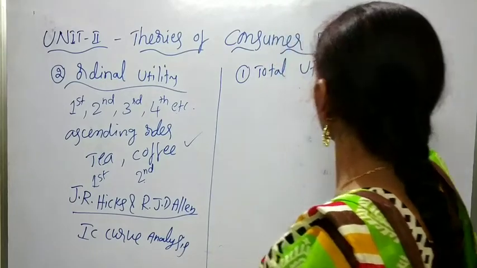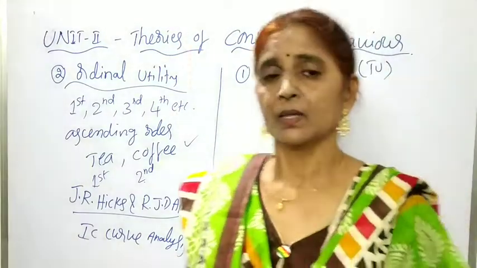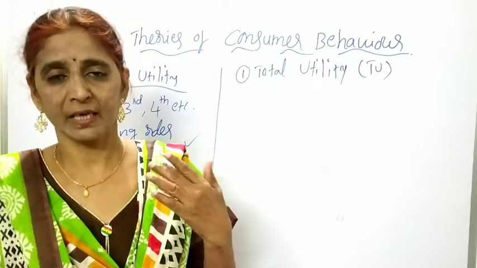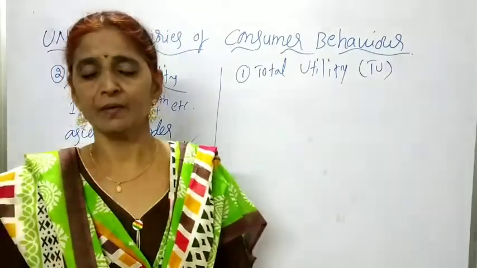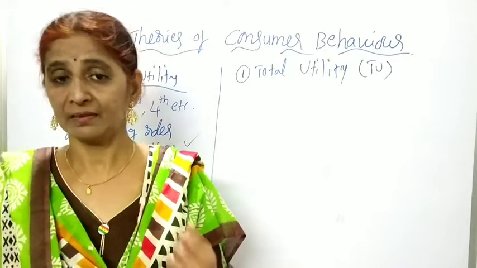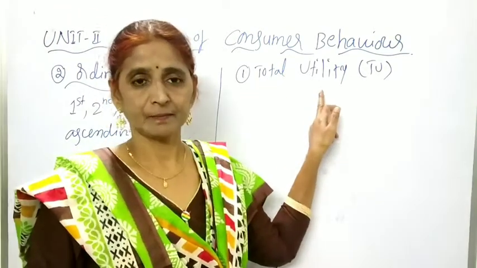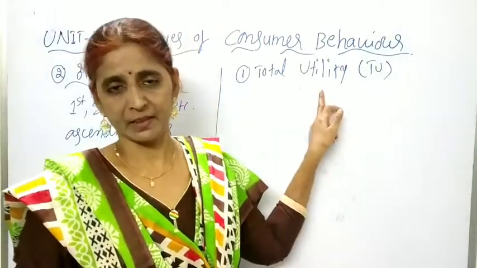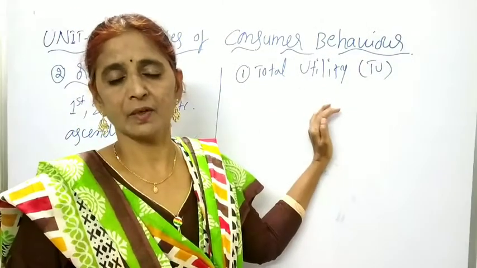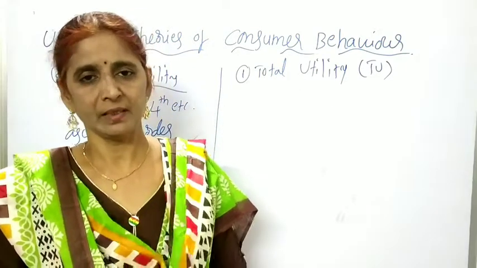So, what is the total utility? Shortly it is called TU. Children, total utility means the total satisfaction which we are deriving from the consumption of all the units of the same commodity. That is called the total utility. Once again, total utility means the total satisfaction which the consumer derives from the consumption of all the units of the same commodity.